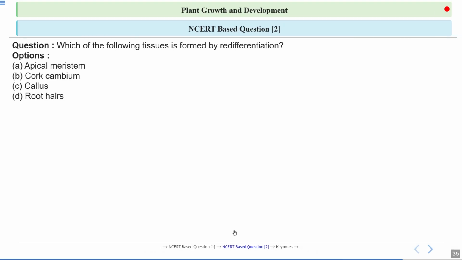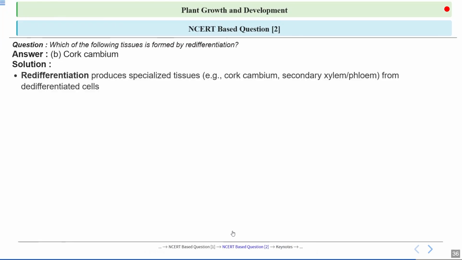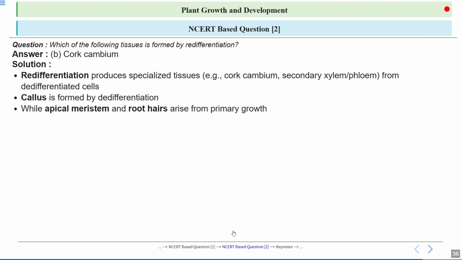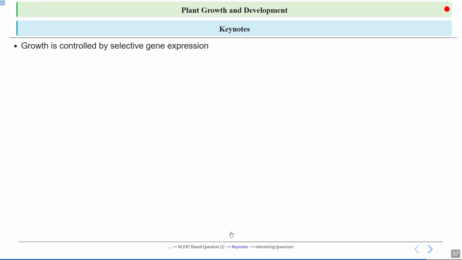Now this is the second question. The question is, which of the following tissues is formed by redifferentiation? So options are apical meristem, cork cambium, callus, and root hairs. So we already talked about it. What is an example of redifferentiation? It's cork cambium. Okay, so redifferentiation produces specialized tissues, for example cork cambium, secondary xylem or phloem from de-differentiated cells. Here callus is formed by de-differentiation, while apical meristem and root hairs arise from primary growth. So you have to remember this.